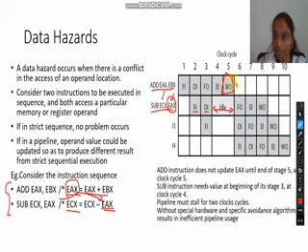Only at the end of the fifth clock cycle is it able to fetch both operands, and then it continues the execution. Once this stall happens in the pipeline, it continues with the remaining instructions also. When the next instruction comes, that also has to go through the stall. So this is called the data hazard.